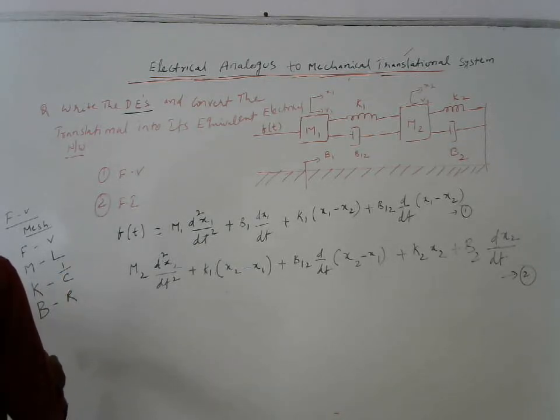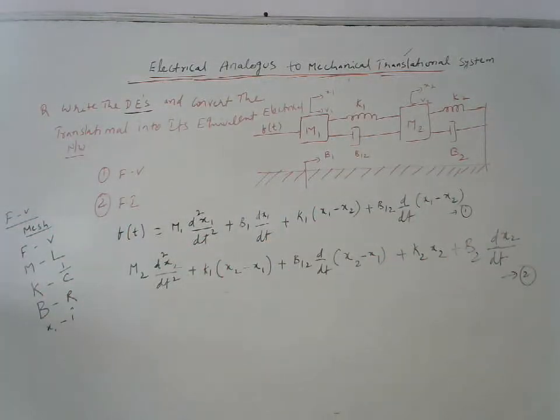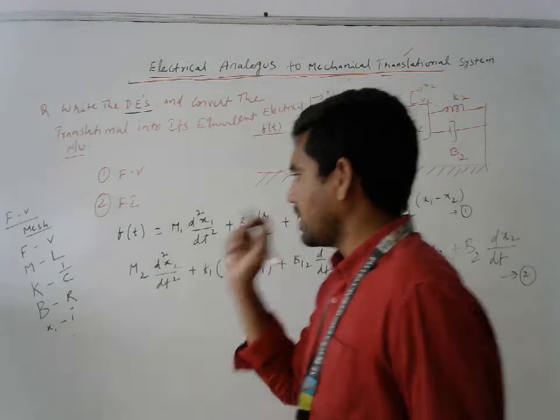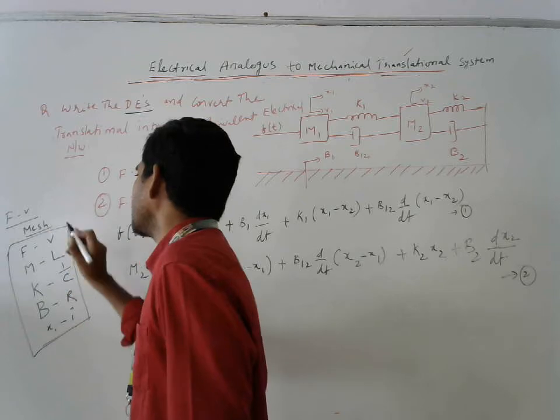And after that, displacement x1, we are going to replace with I. These are the five parameters we have to remember whenever we are doing the force voltage analogy.